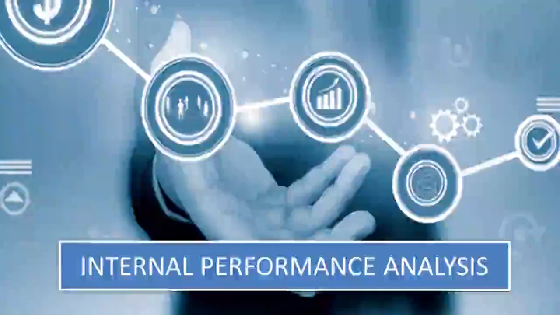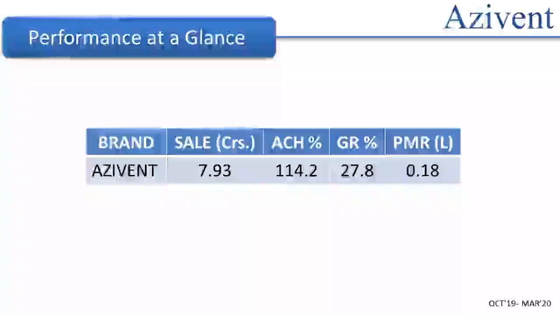Now, in order to achieve the goals and objectives, it is important to keep evaluating the brand performance. For the period October 19 to March 20, Azivent has accomplished sales of 7.93 crores with 114.2% achievement, 27.8% growth, and a PMR of 18,000.